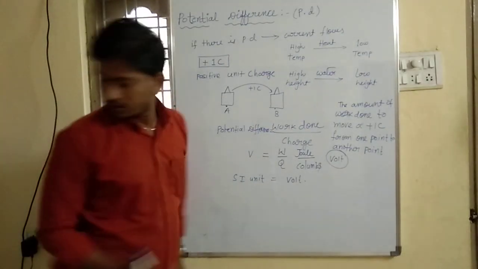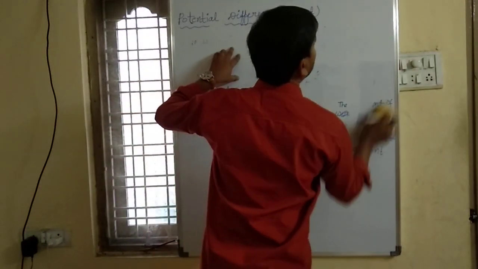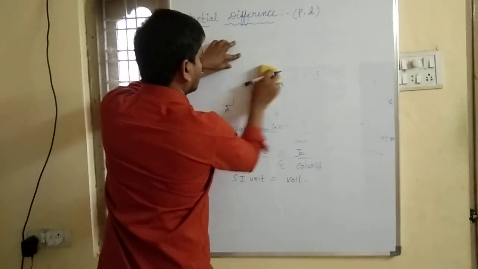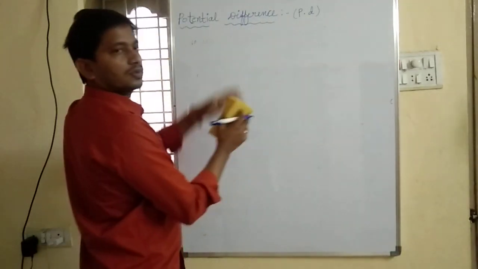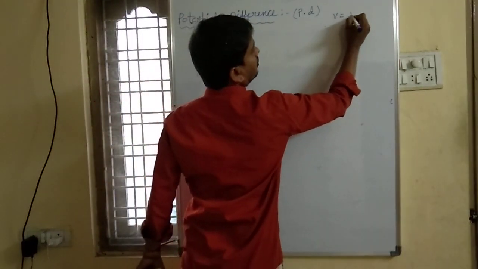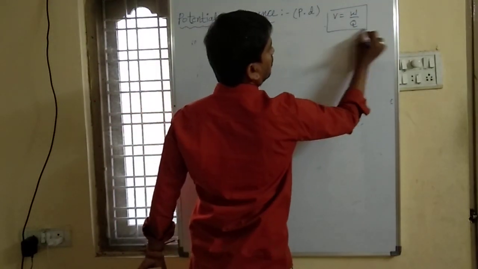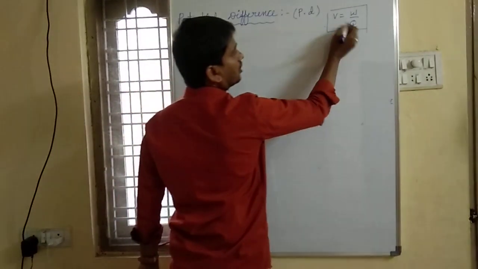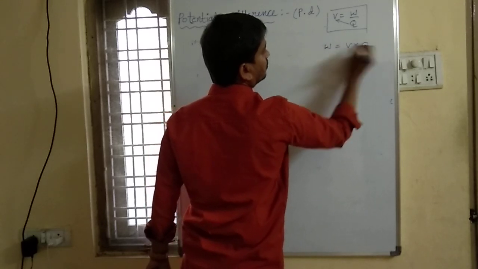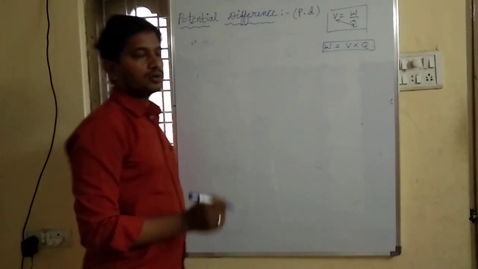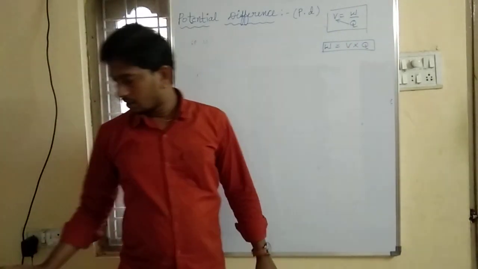So what is the formula? That is V equal to W by Q. Let me do cross multiplication. V equal to W by Q, so W equal to what? V into Q. Work done, W equal to V into Q. So based on this, let me solve problems.